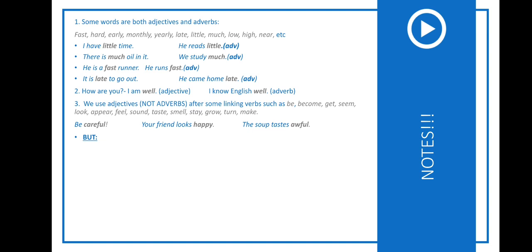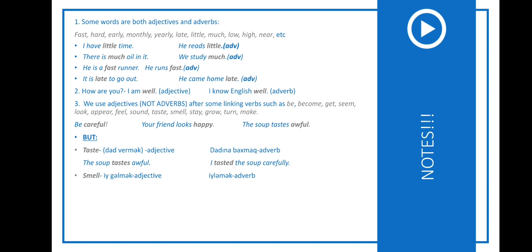But there is a but about this rule. Taste can have two meanings. As a state verb, after it we use an adjective. But as an action verb, we use an adverb. For example, the soup tastes awful. Why awful, not awfully? Because taste here is a state verb, a linking verb. So we don't say awfully. Or I tasted. Here, I taste is an action verb. So we use an adverb: carefully.